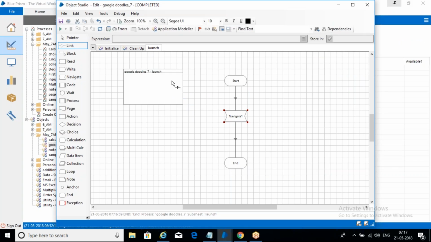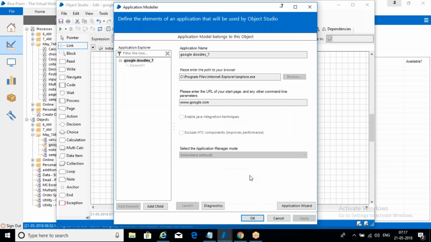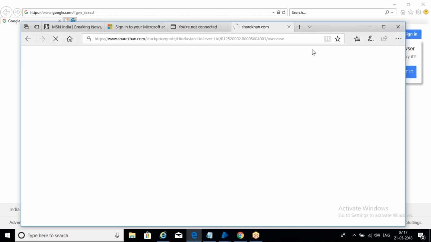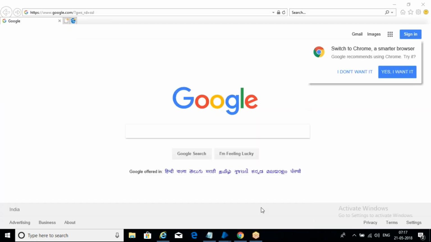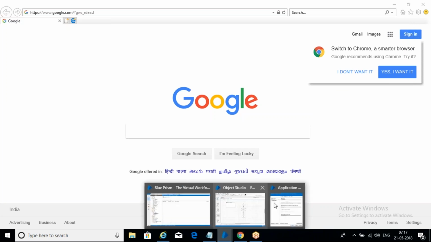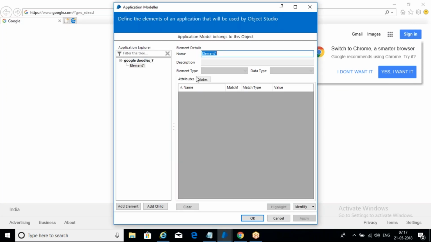Okay. Now minimize this. Now once it is launched, then what we need to do? We need to click on here. We need to click on I'm Feeling Lucky. So go to that application modular. Now create an element, feeling lucky.